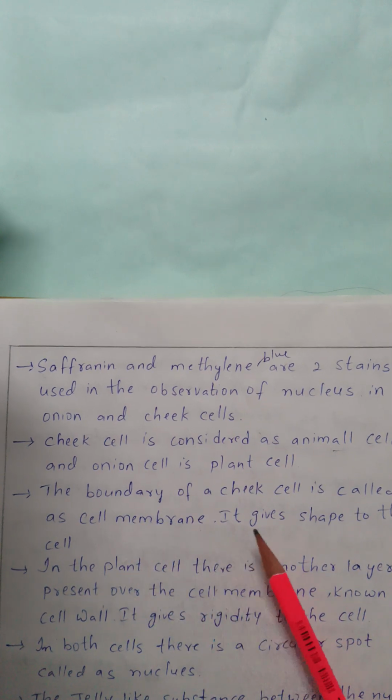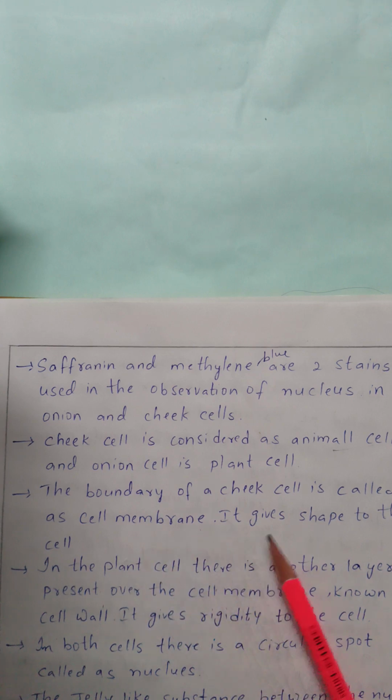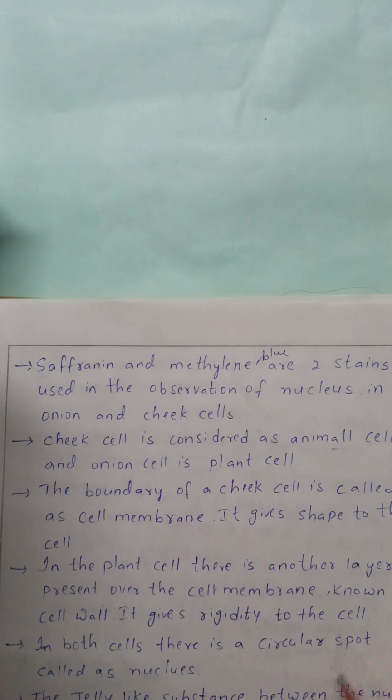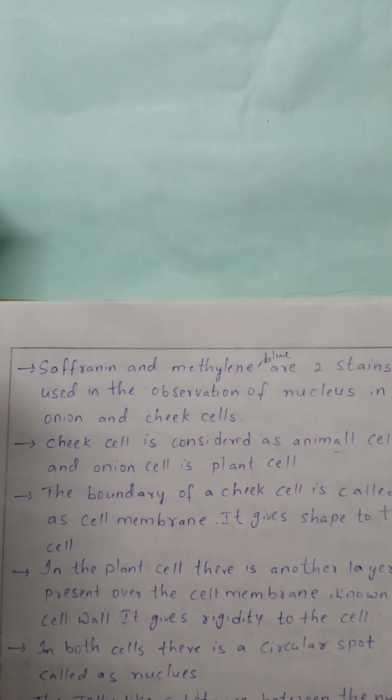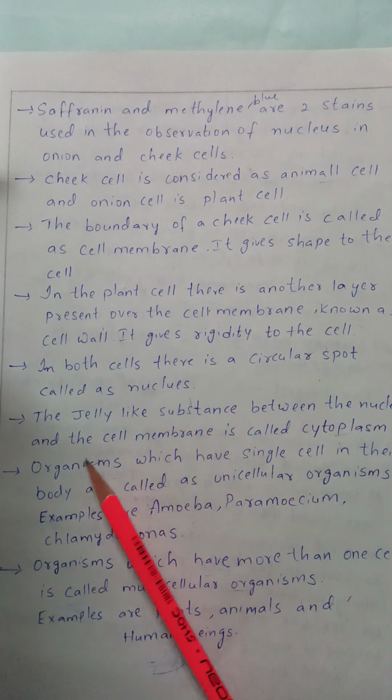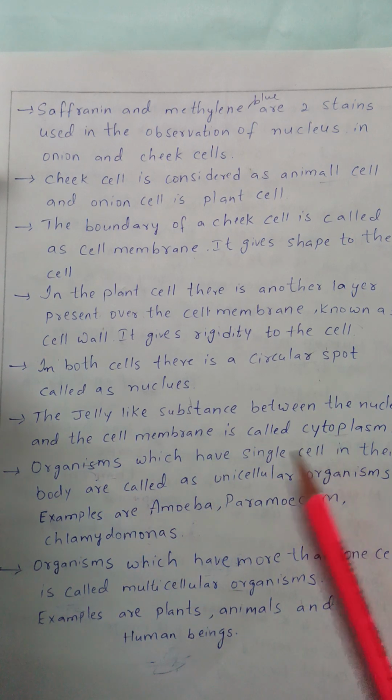The boundary of a cheek cell is called the cell membrane. It gives shape to the cell. In the plant cell, there is another layer present over the cell membrane known as the cell wall. It gives rigidity to the cell. In both cells, there is a circular spot called the nucleus. The jelly-like substance between the nucleus and the cell membrane is called cytoplasm.